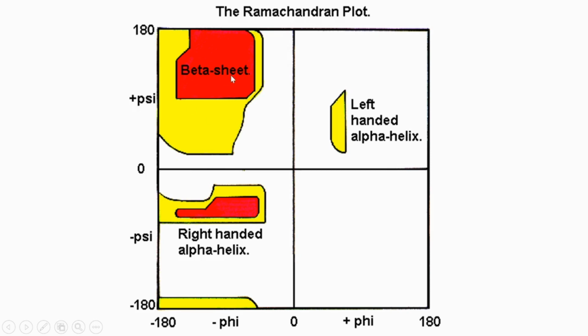Clear? That is the Ramachandran plot and its purpose. What is the main purpose? It denotes what the possible bond angles are for each amino acid to avoid steric interference. Clear?